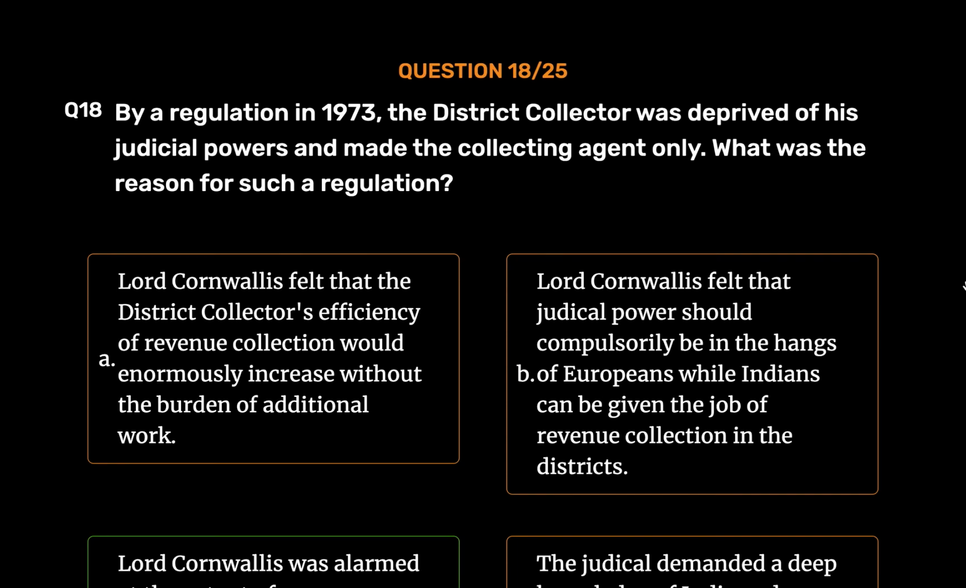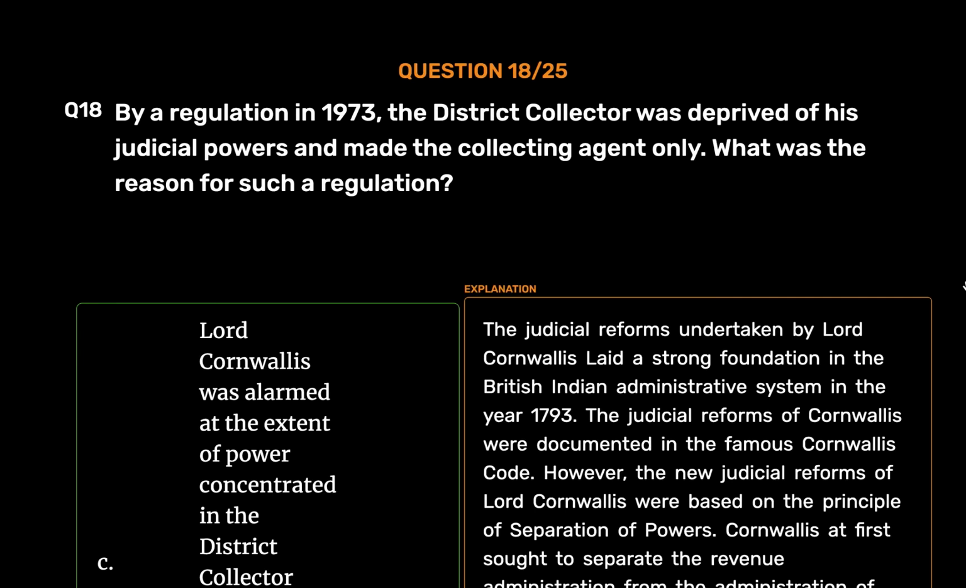Lord Cornwallis was alarmed at the extent of power concentrated in the district collector and felt that such absolute power was undesirable in one person. The judicial reforms undertaken by Lord Cornwallis laid a strong foundation in the British Indian administrative system in the year 1793. The judicial reforms of Cornwallis were documented in the famous Cornwallis Code.